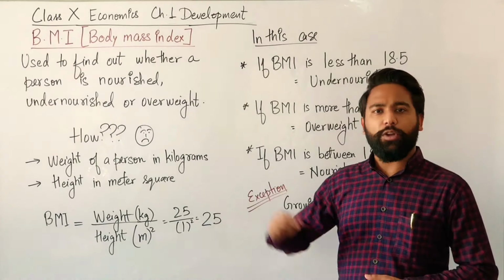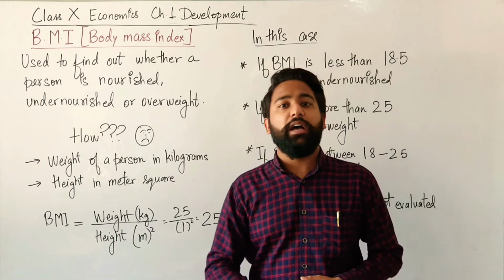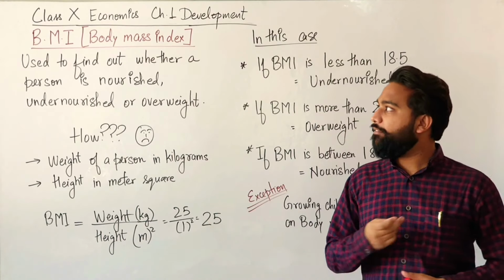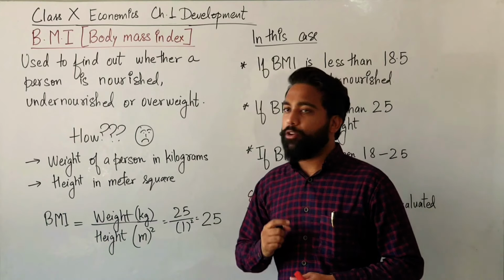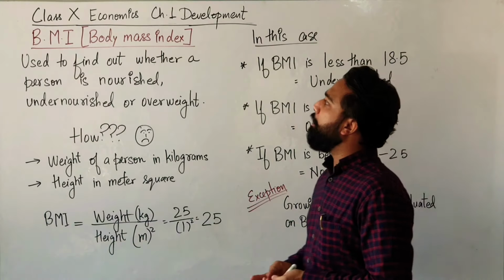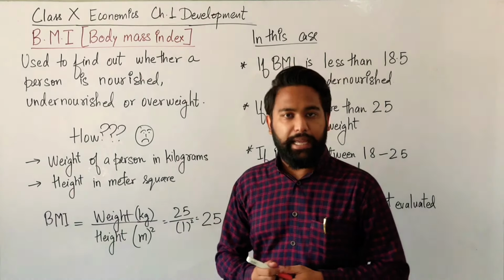Today we are going to continue our first chapter, which is development, and we will continue with the new topic, which is BMI. You all must have heard about the term BMI. BMI means body mass index.